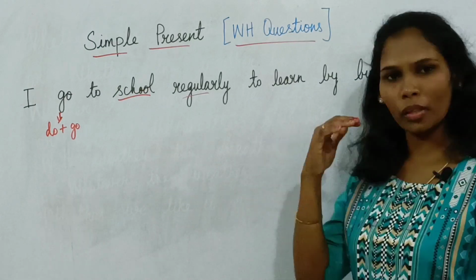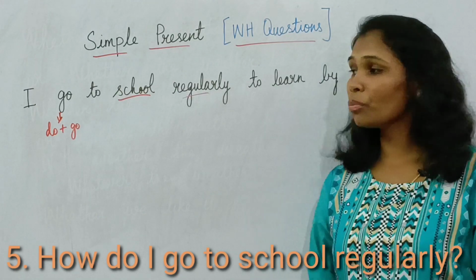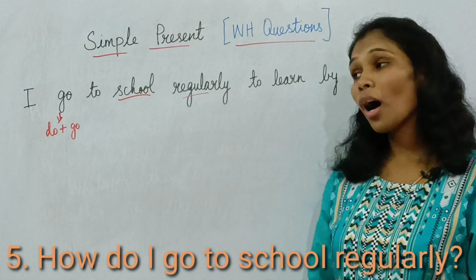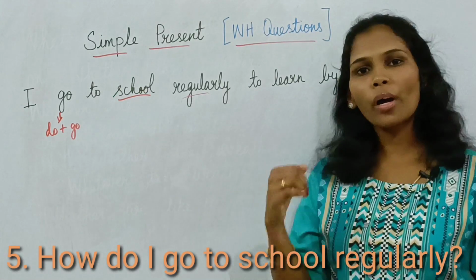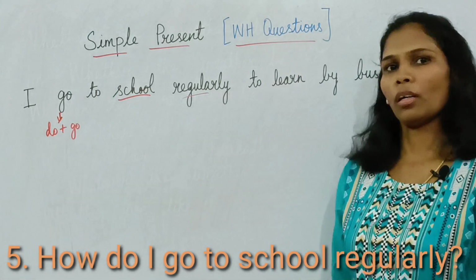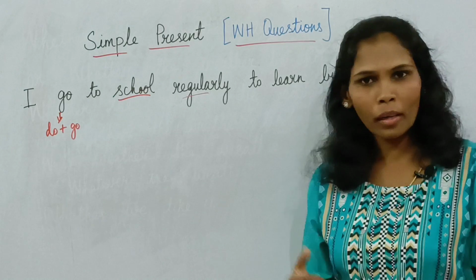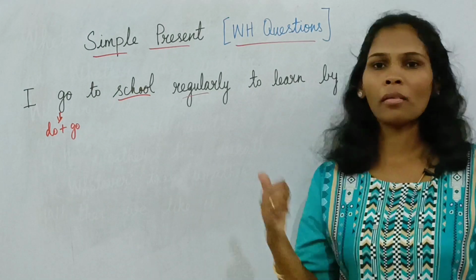So the question word is how and the verb is do. How do, then the subject is I. How do I go to school regularly? I go to school regularly by bus.